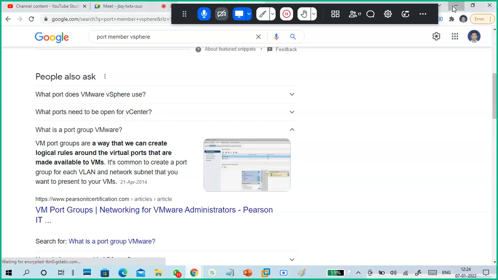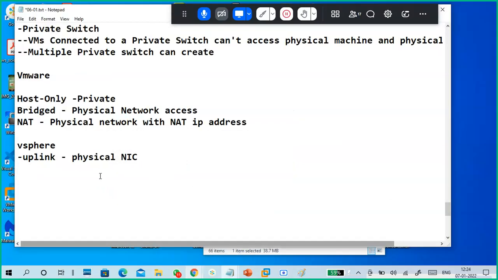One more word, so don't go with all the things. I don't want to confuse you. One more is virtual LAN, right? What is VLAN? Virtual LAN. Divide a single physical LAN into